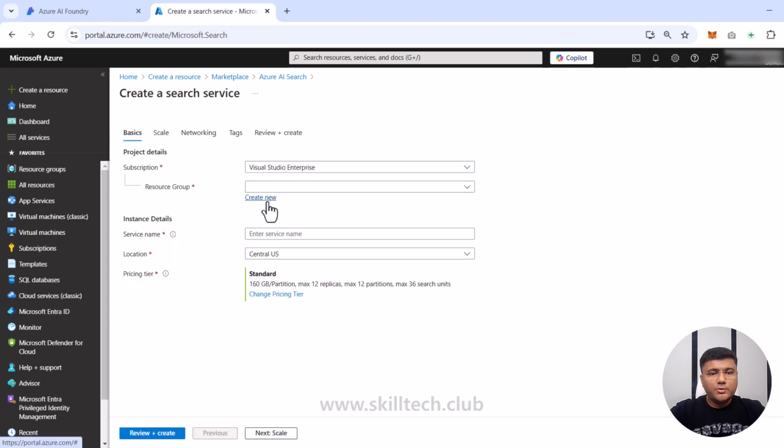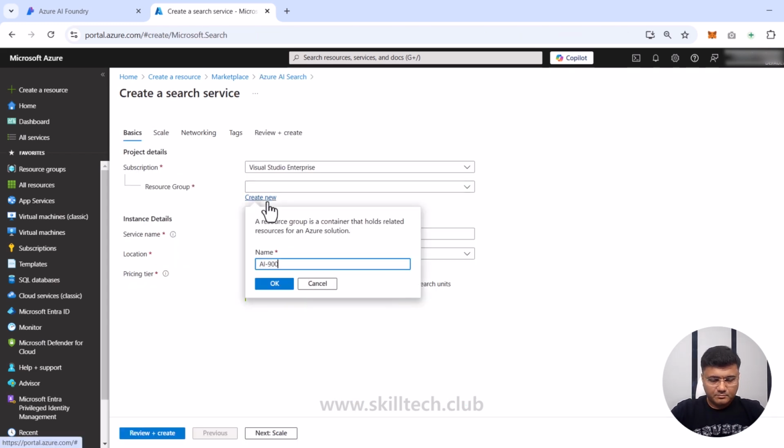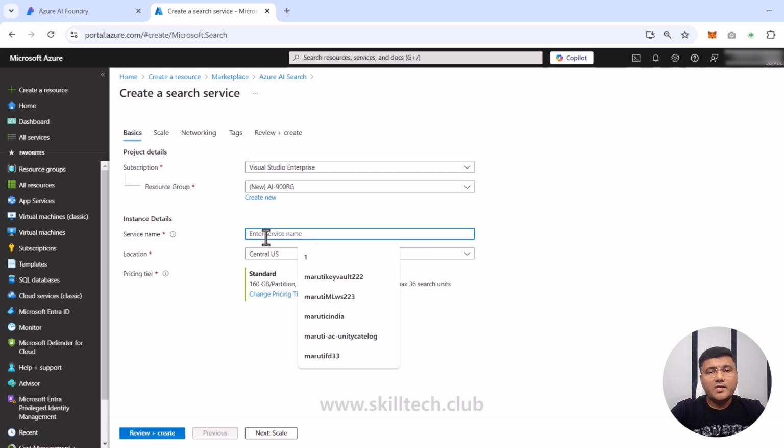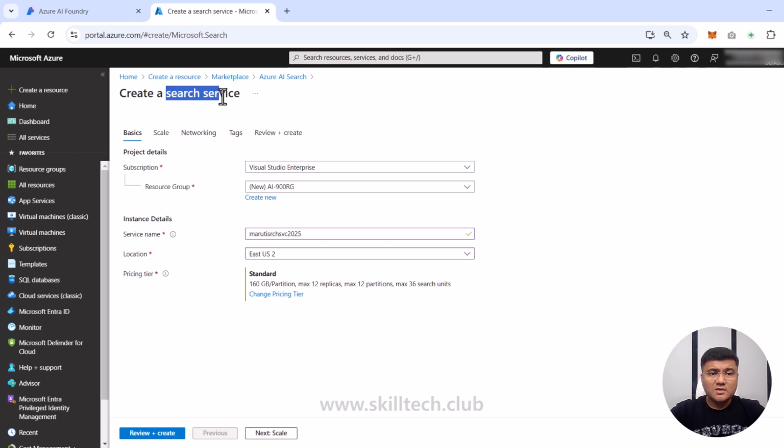I'm going to choose a new resource group, which is AI-900 RG. This is going to be the name of my resource group. In the search service name, I'm going to use a unique number for all the resources which I'm going to create today. So I'm going to say this is Maruti SRCH search service, and then I'm going to put a number, which is going to be 2025 because this is 2025. In the location, I have to very specifically choose East US2 because all the services which I want to provision today, I want to use the same region for that. So this is the first service, which is a search service.